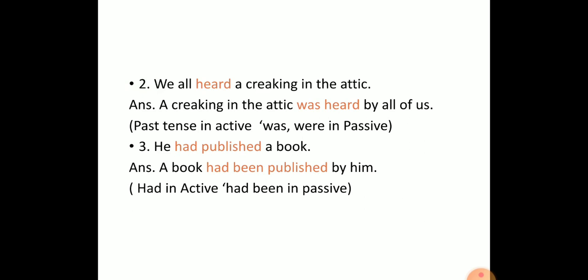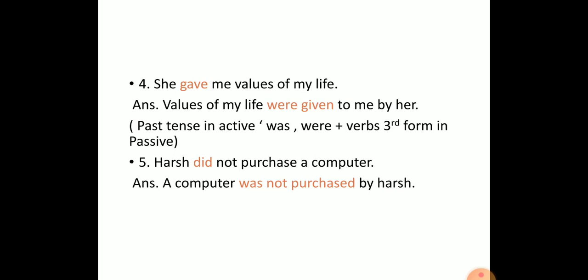Exercise number 3, he had published a book. A book had been published by him. As you are all aware, had in active, had been in passive. Exercise number 4, she gave me values of my life. Values of my life were given to me by her. Past tense in active, was/were plus verb's third form in passive. Last exercise, Harsh did not purchase a computer, and the answer is: a computer was not purchased by Harsh.